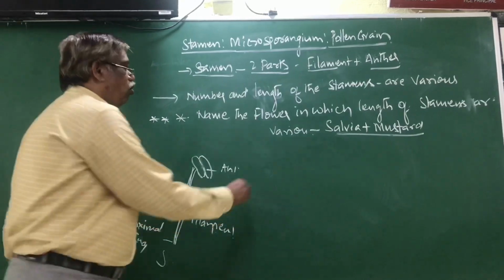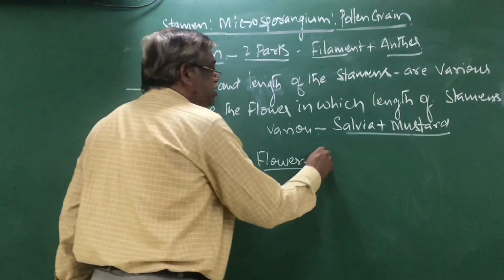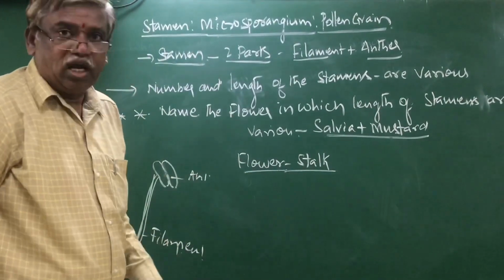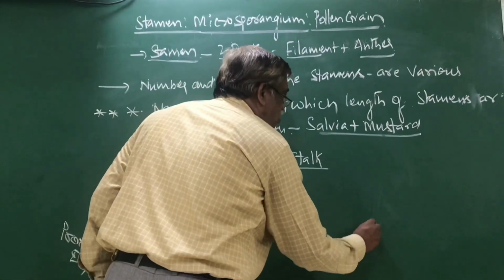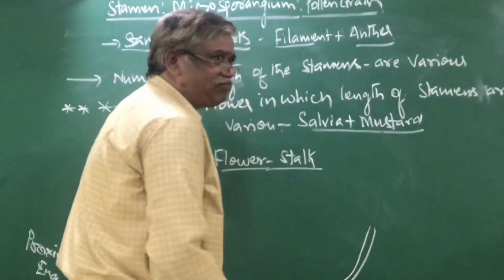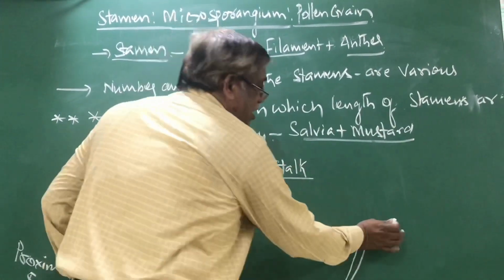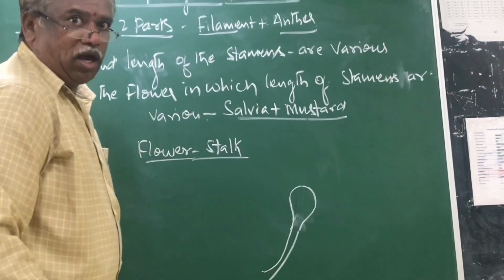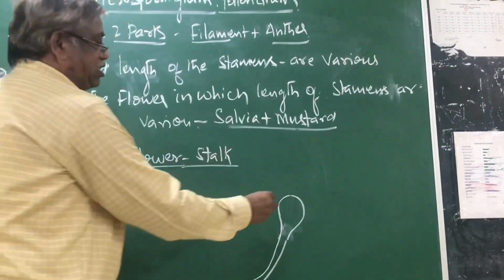Now, just listen. The flower has a stalk. The stalk of the flower is called pedicel. The tip of the pedicel, the distal end, becomes bulged and gives the place for the arrangement of all four whorls.